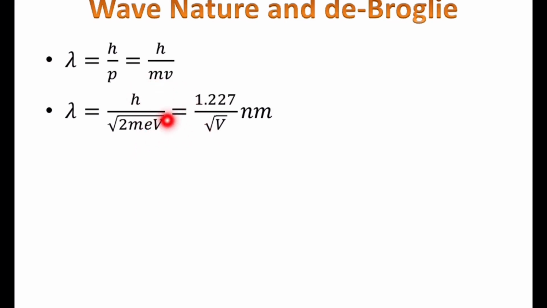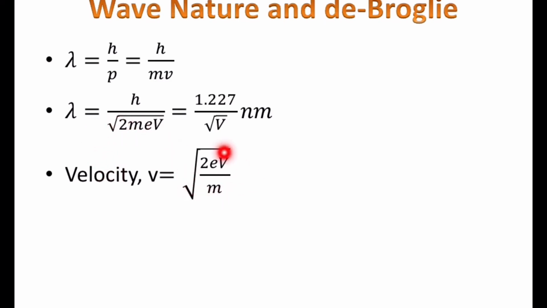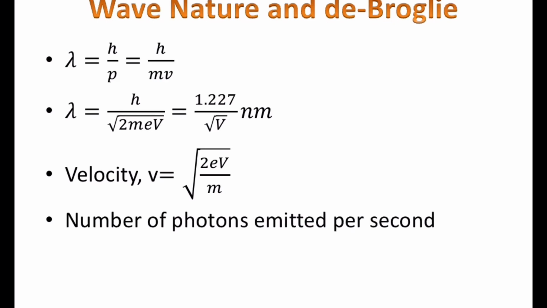So on substitution we get this numerical value: 1.227 by root V nanometer, or 12.24 divided by root V Angstrom. So you should consider these units, nanometer and Angstrom. Then velocity: we can rewrite this formula as velocity. For velocity, h by mv is equal to h by root of 2meV, so we can reshuffle and realign it as v is equal to root of 2eV by m. And these are the formulas they will ask for in questions.